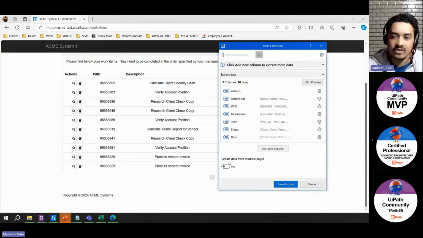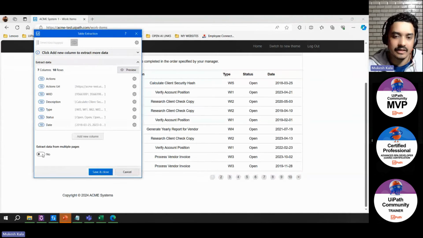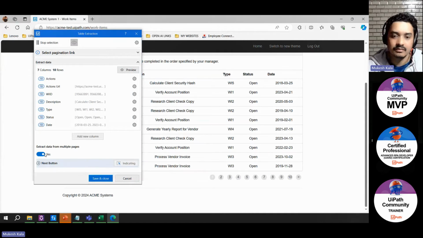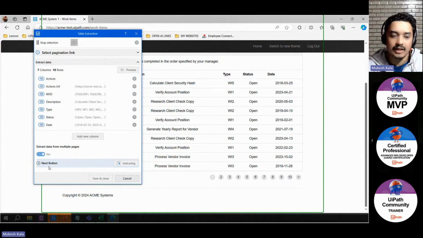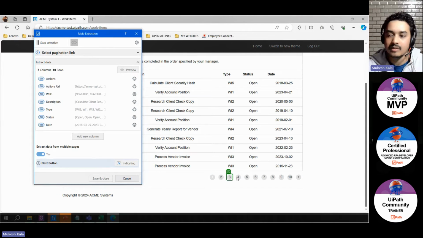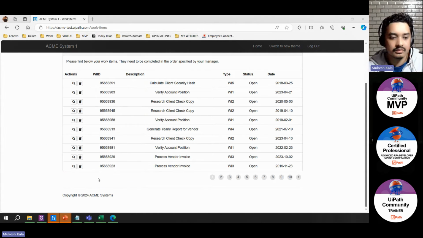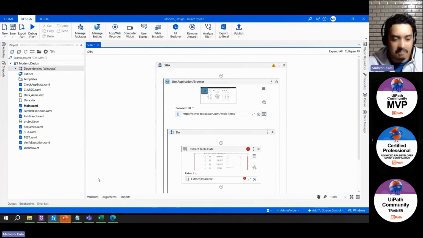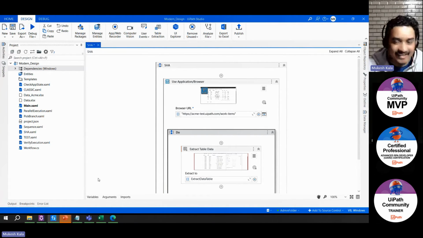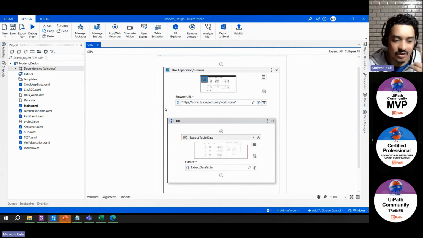Now, extract data from multiple pages. It is no. If I want to extract data from multiple pages, I just come here and I say yes, I want to extract multiple pages. That's it. Now it is asking me, tell me where is the next button, right? How do I go to the next page? I say that here is the next page. This is your next page. Okay. And it is extracting, and save and close. That's it, right? My complete extraction is done. You guys don't believe me, right? I just did 2 clicks.